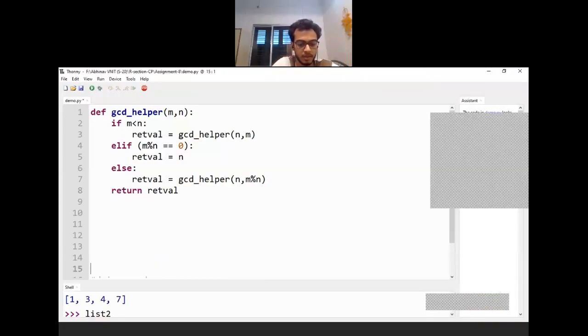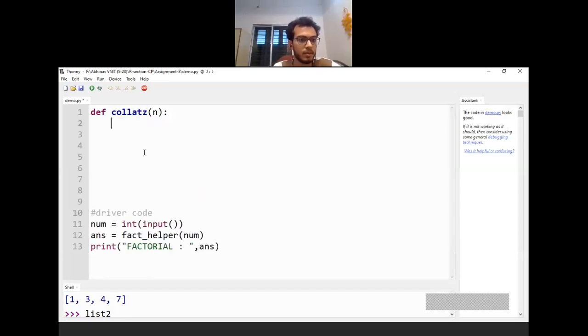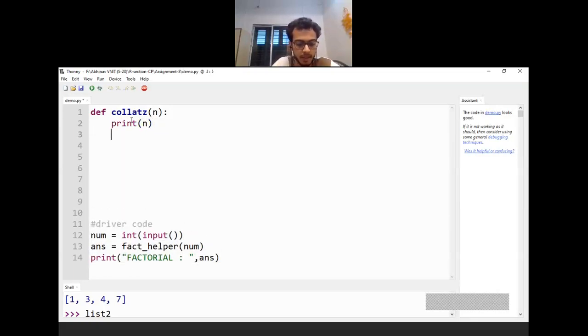Okay, Rule number 72 has said it's the correct solution. I'll just make one change to it. So let's say this is your Collatz function, take one parameter as n, and let's write down all the conditions. In the beginning itself, since you have to print the complete series, what you can do is just print whatever is the value of n, and then depending upon the conditions, you can carry on your recursive calls.